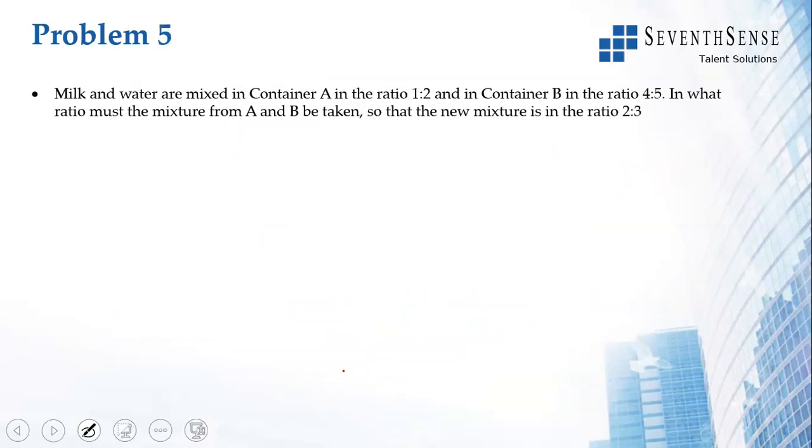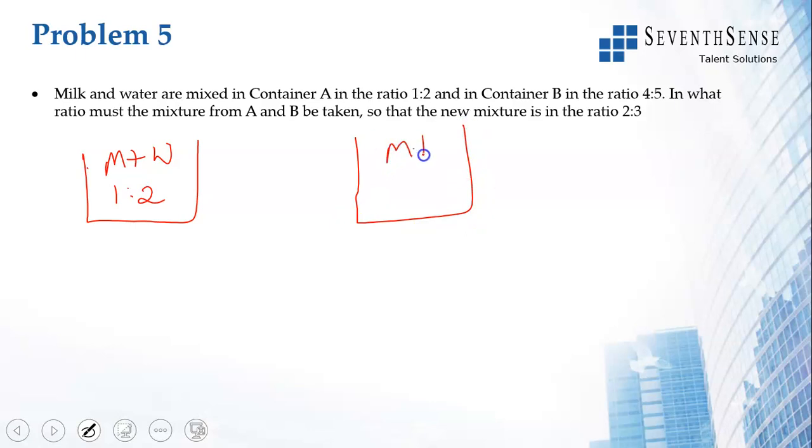So let's look at a slightly more complicated question. Milk and water. So what does it say? There is container A where milk plus water are mixed in the ratio 1:2. We don't know the capacity of the container, but once it is mixed, milk and water are in that ratio 1:2. Then you have container B where there is milk and water again, but they are in the ratio 4:5.